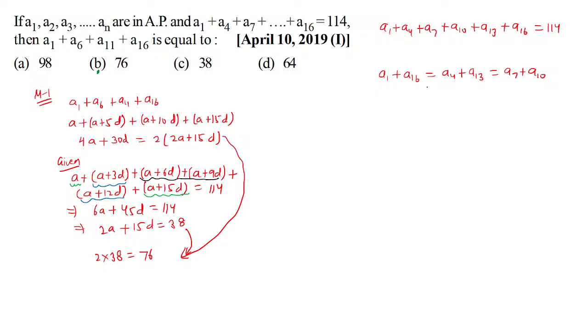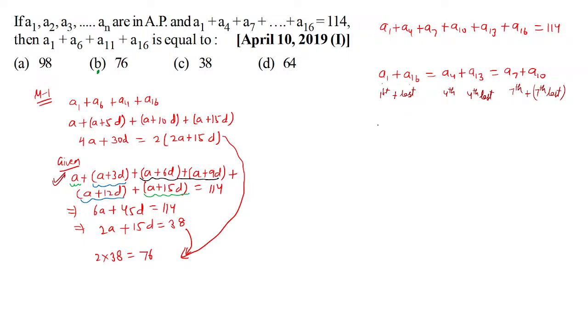Otherwise also you should be able to see, if I were to talk about the first 16 terms, the first term plus last term is equal to the fourth term plus fourth last term, which is equal to the seventh term plus seventh last term. First plus last. Think about it. Try to visualize. You can visualize from what I have just tried to explain.